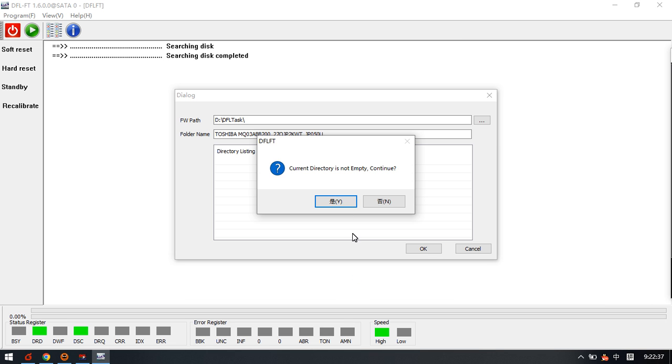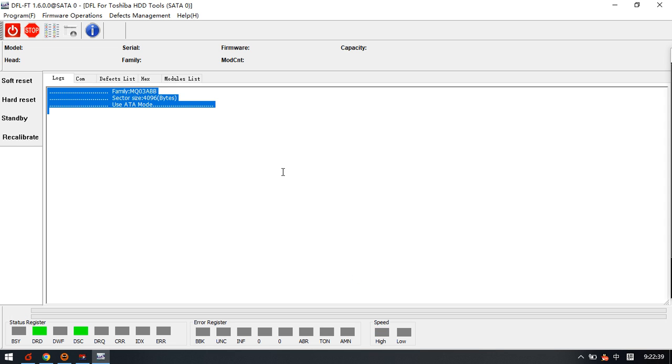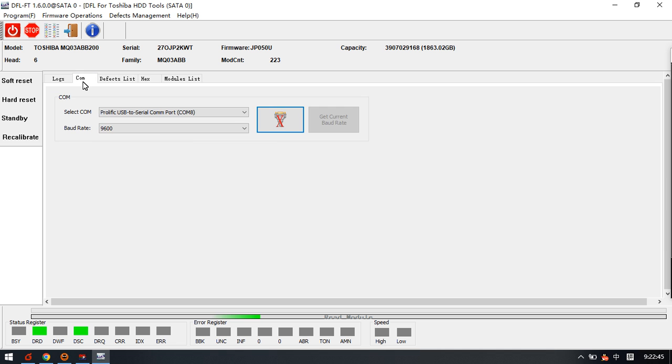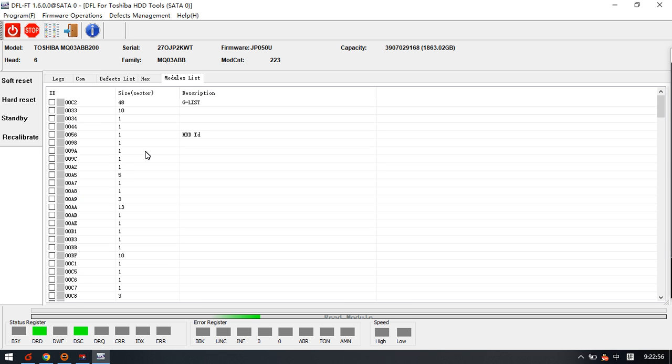Now get the hard drive ID and enter the DFL Toshiba firmware repair software, and we can check the COM mode here. Okay, Toshiba can work in both ATM mode and COM mode as well. Model list. Please note many important firmware modules are stored in the PCB for Toshiba hard drives.